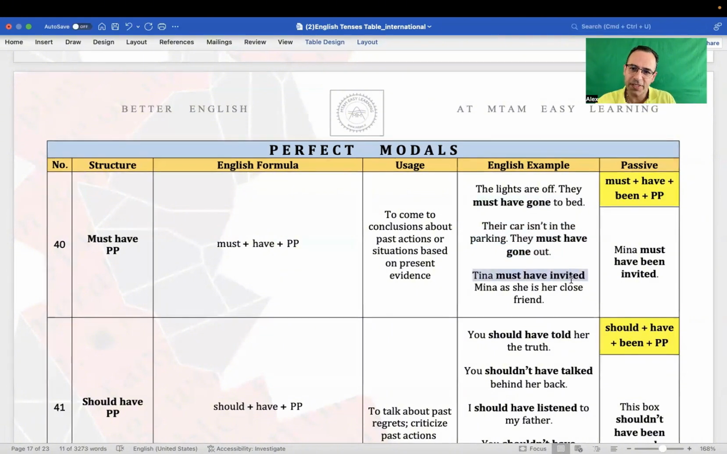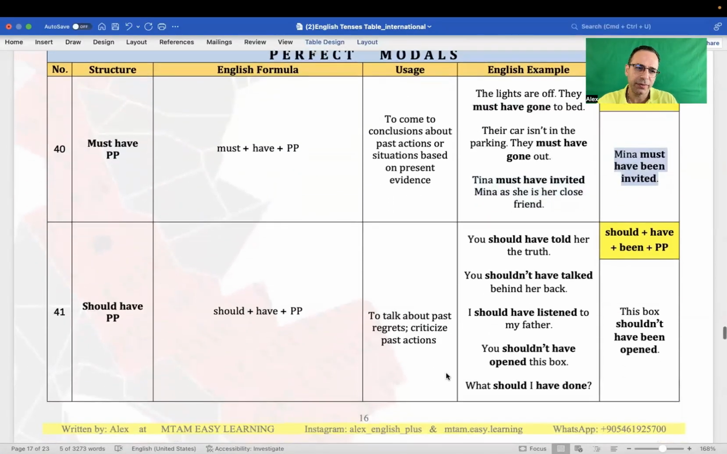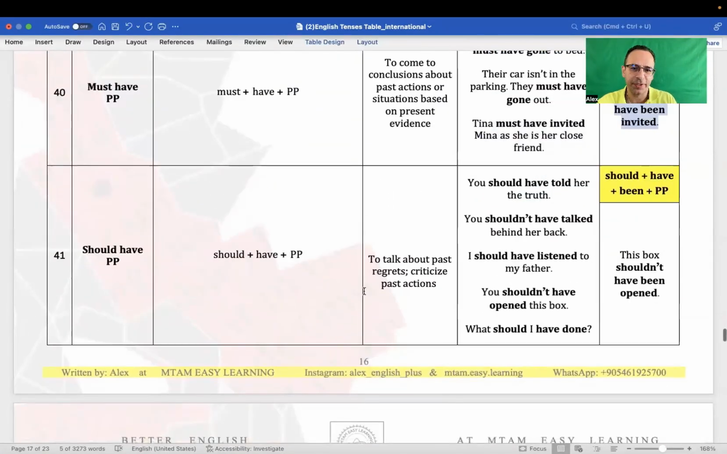Another example: Tina must have invited Mina as she is her close friend. So that's a conclusion again. And the passive form of it is, we need to add been, because we have be plus past participle to make it passive. So Mina must have been invited. Okay. And let's move on to should have plus past participle.